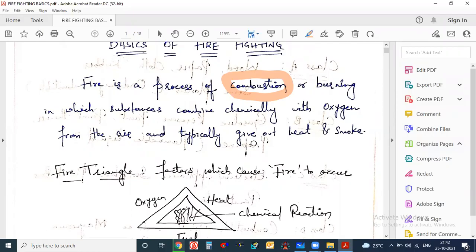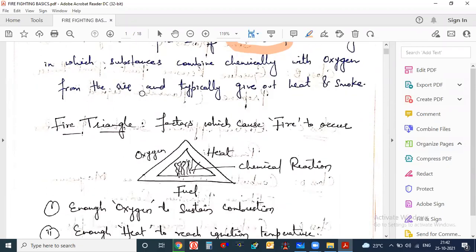Anyhow, the definition of fire says that fuel and oxygen combine together to produce combustion. Typically we have heard about the fire triangle. In the fire triangle, three things take place. One is the fuel, which means a substance, material, element or chemical. When this fuel reacts with oxygen, a chemical reaction takes place, and when the chemical reaction takes place, heat comes out. Because of heat, sometimes smoke and fire also occur.